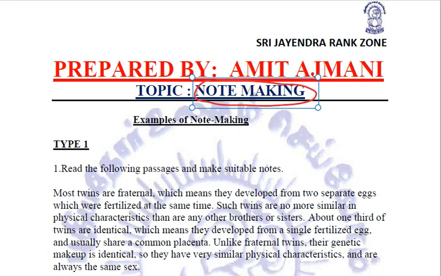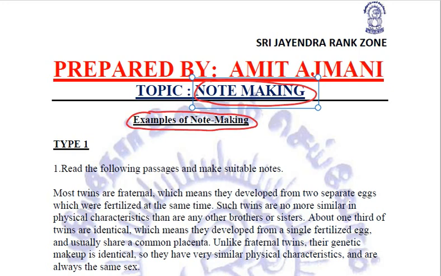Then we studied about the abbreviations, acronyms, how to make abbreviations and what are the various common acronyms. Then we studied about the summary part and the various things we need to remember while writing the summary. So all the basic details, all the intricate details regarding note making we have already studied in the previous two lectures, and in this lecture we'll be studying how to make utilization of all the details that you have understood till now. So we'll be taking examples of note making in this class.